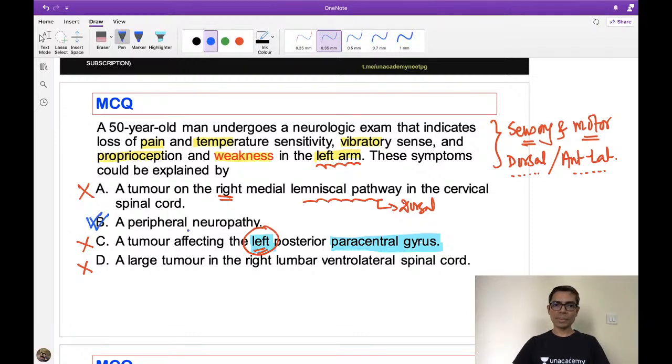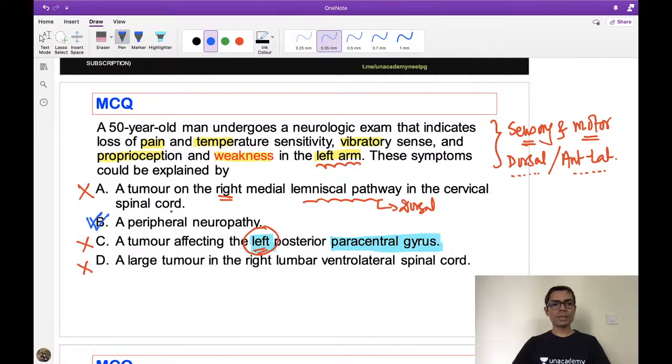In peripheral neuropathy, motor symptoms can occur, sensory symptoms can also occur depending on the involvement. If it is a mixed type of neuropathy, then it will involve both the motor symptoms as well as sensory symptoms. And if there is involvement of the peripheral nerve, then all of your sensation, pain, temperature, vibration and proprioception, can be lost.